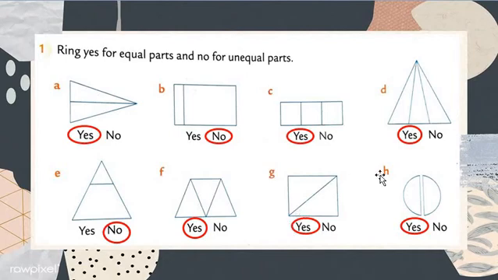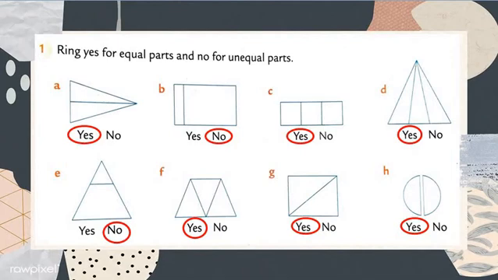Now our last question, question number H. In question number H, there is one circle and the circle has 2 equal parts. See, semicircle, semicircle, both are the same semicircle. So it means equal parts, same parts. Understood, my dear students? Got my points? I hope you all have understood.